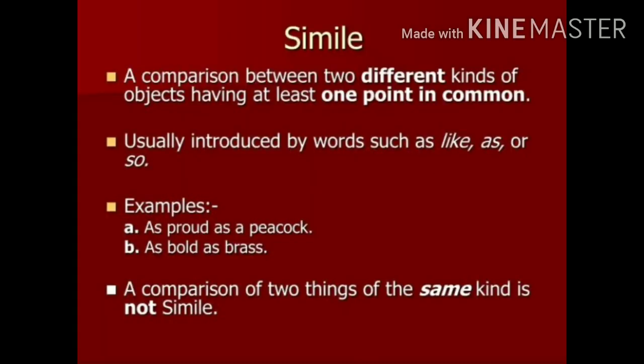Now, the first one is simile. When a comparison is made between two different kinds of objects having at least one point in common. Usually, they are introduced by words like or as.